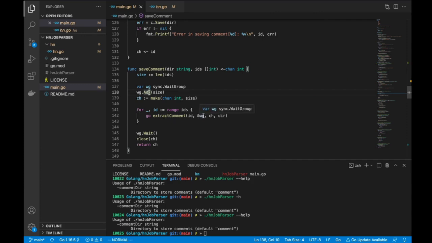Are Go routines going to get created within extract comment, or how? No, the go keyword is the one which is going to create a Go routine, and this go extract comment means create a Go routine, and extract comment is the function that is the entry point of that Go routine. That's how you can think of it. And these are the parameters that the entry function is going to use. Okay, so let's look at extract comment then. Sure, we'll go there. Just give me one more minute here.